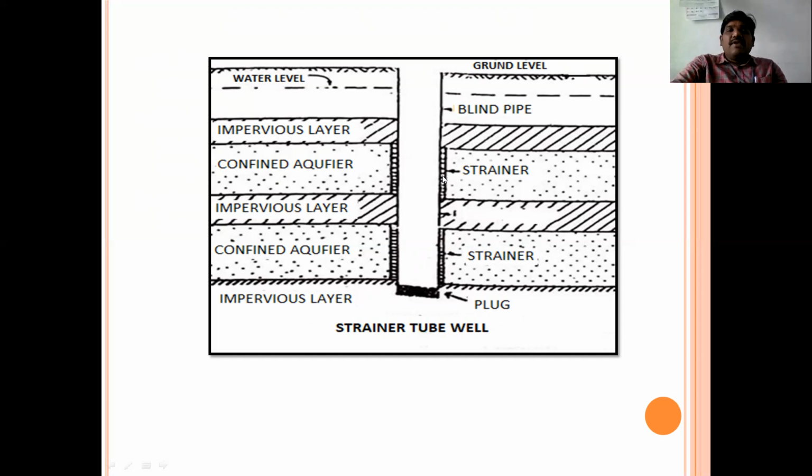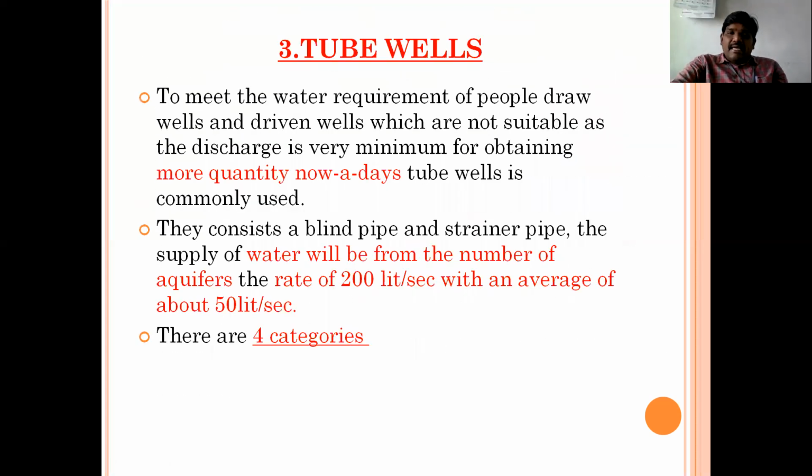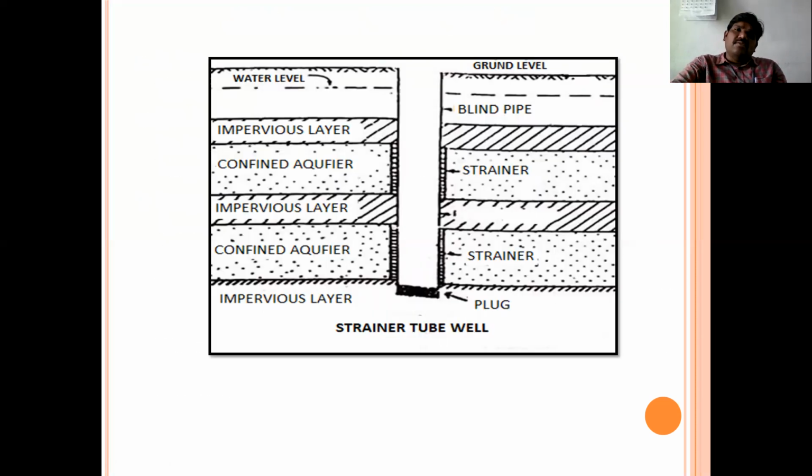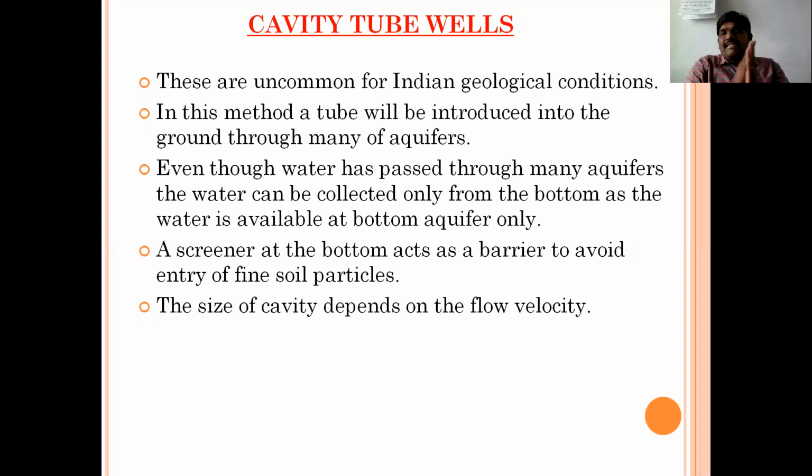Why? Because we have given the perforations at different depths as we got the data of the soil while we are sending this pipe. This is about the strainer tube well. That is why the rate of water discharge for tube wells is approximately 200 liters per second with an average of 50 liters per second. This is about the strainer tube well, and the next one is cavity tube wells.